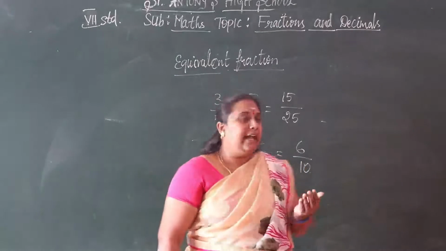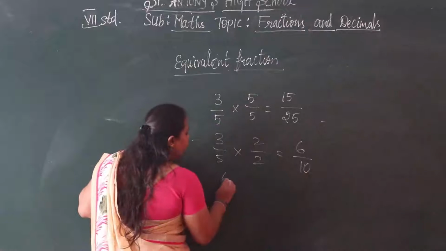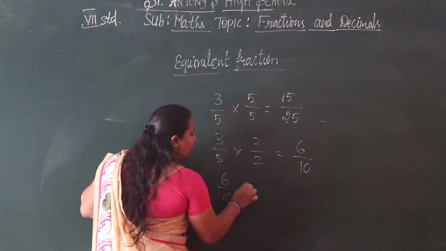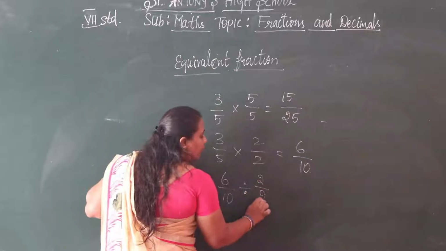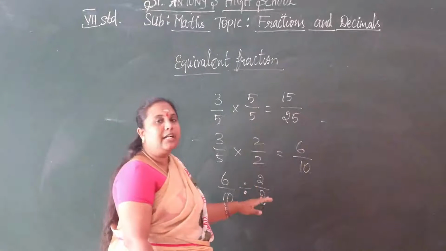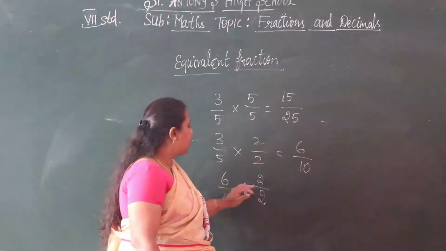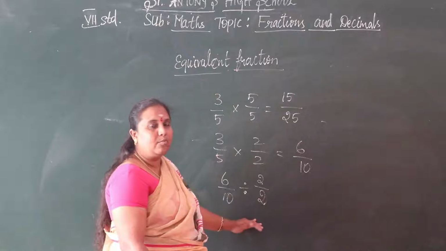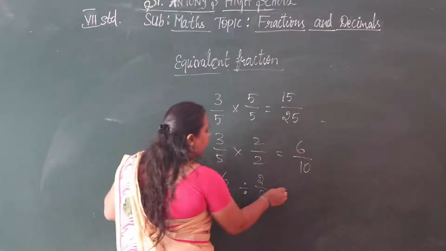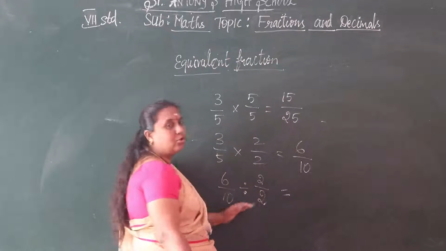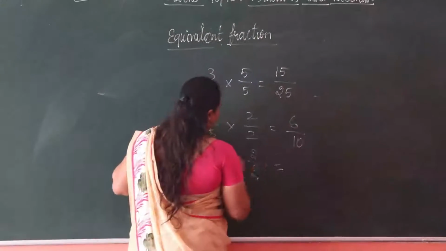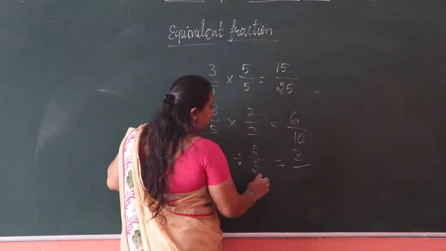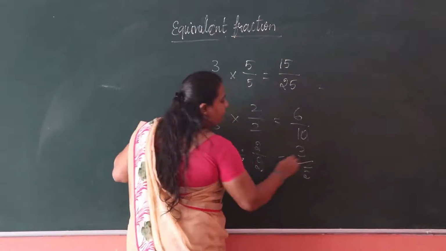If we take 6 by 10 here, and we divide numerator and denominator both by 2, we get an equivalent fraction. 6 divided by 2, we get 3, and 10 divided by 2, we get 5.